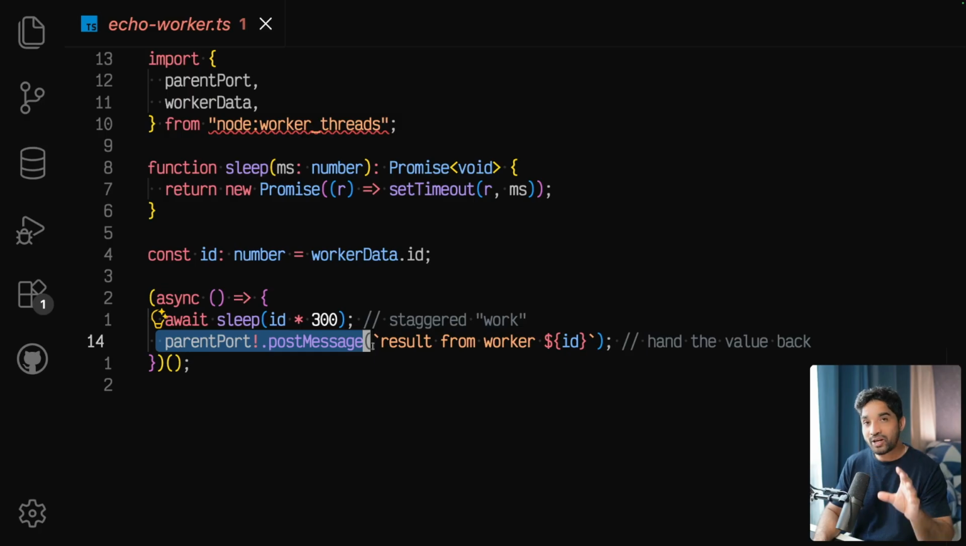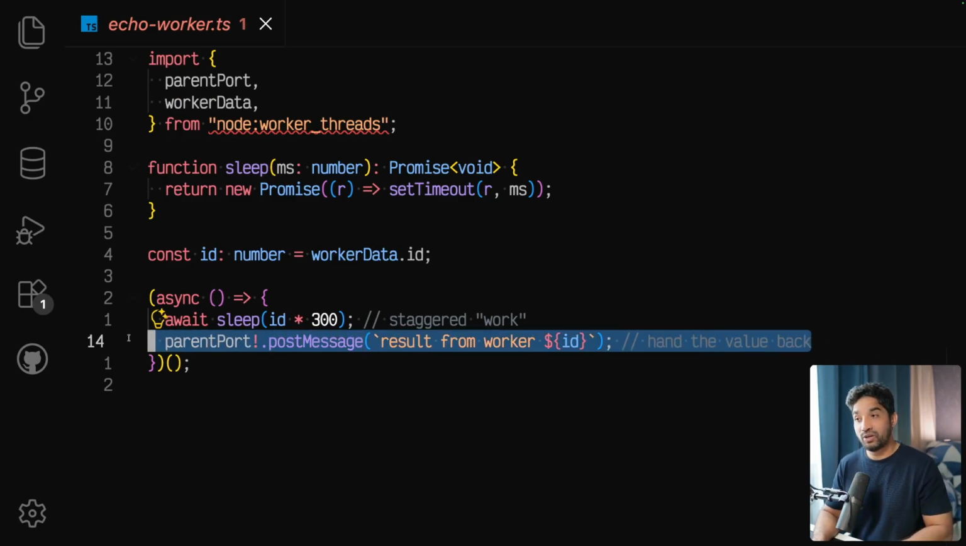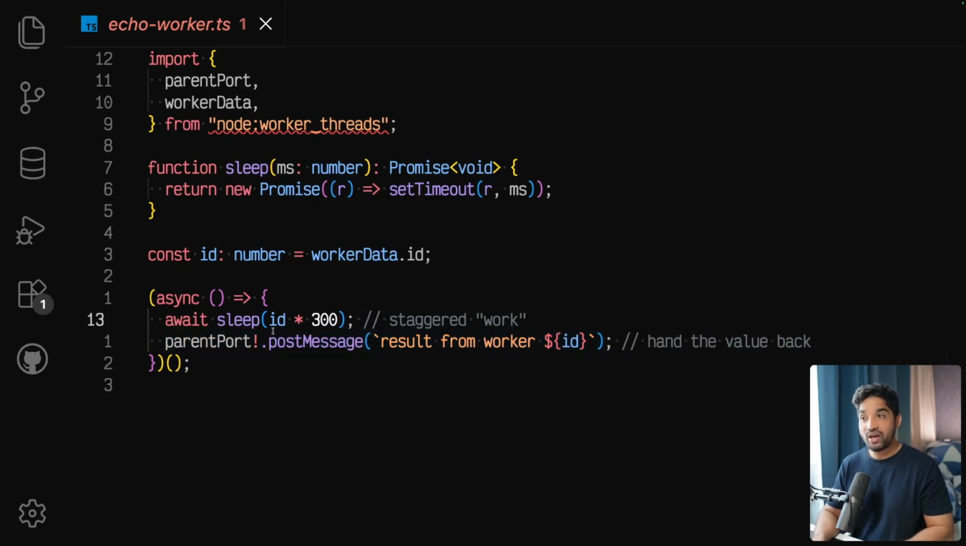This is a bit similar to what I said about Go. They send messages through a pipe, or something called a port here, but this is not cheap in Node.js, because every worker thread has its own JavaScript event loop. So it is not cheap.